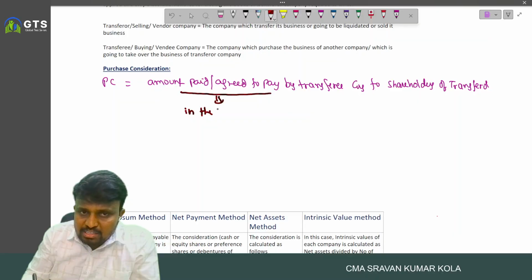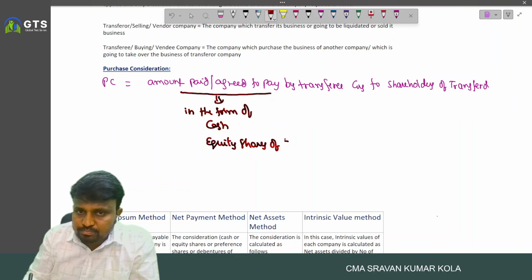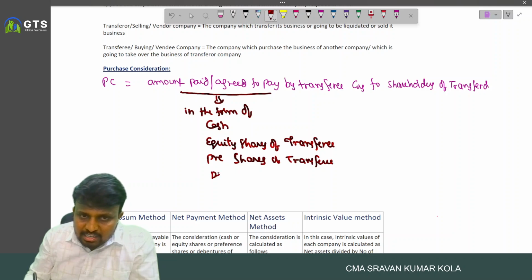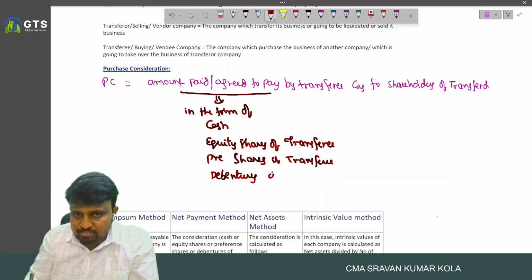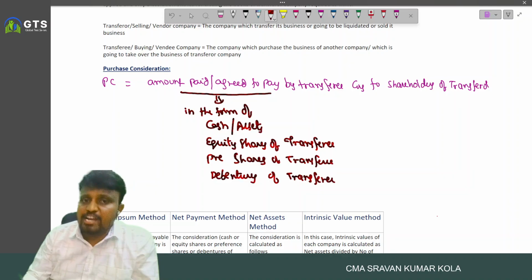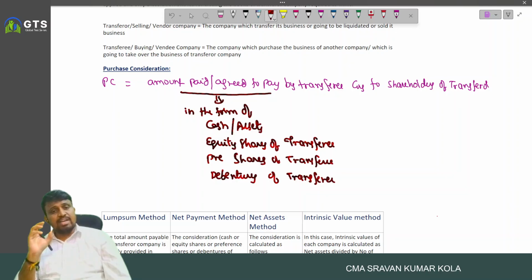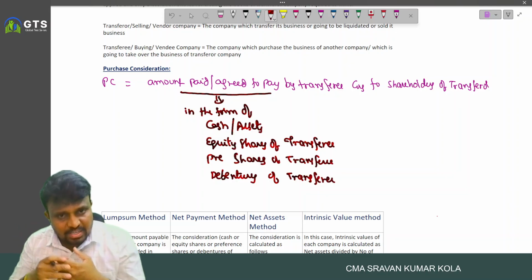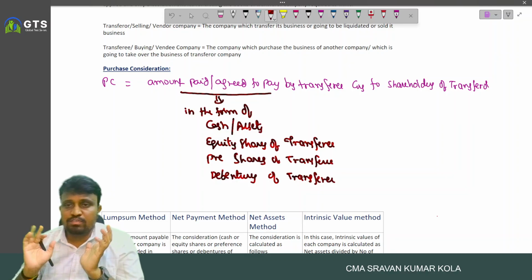It may be paid in the form of cash, assets, equity shares of transferee, preference shares of transferee, or debentures of transferee.